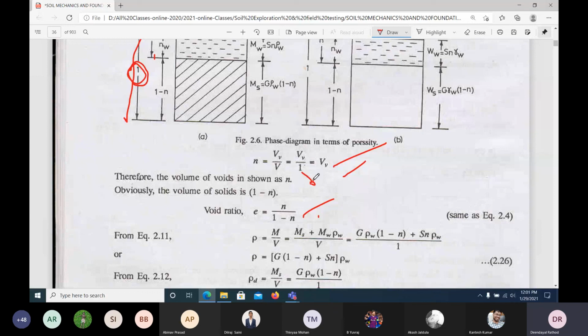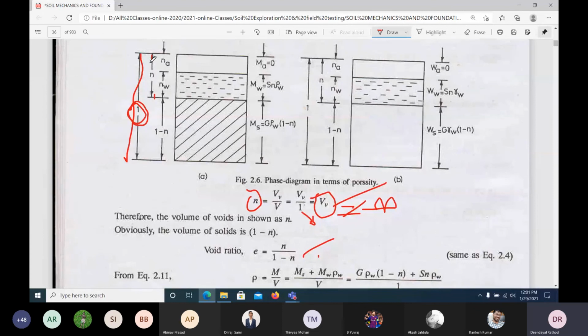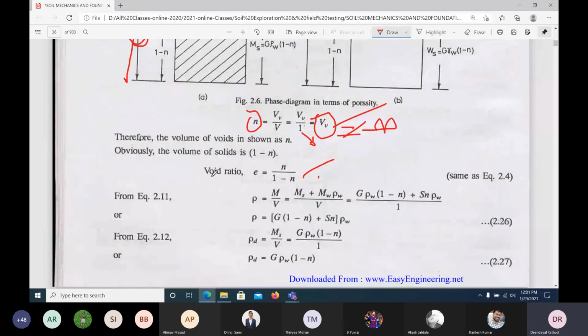The total volume is equal to 1, so the volume of void would be n. When this is 1 and this is n, this will be 1 minus n, right? That's what is given. Therefore the volume of voids is shown as n, and obviously the volume of solids is 1 minus n.